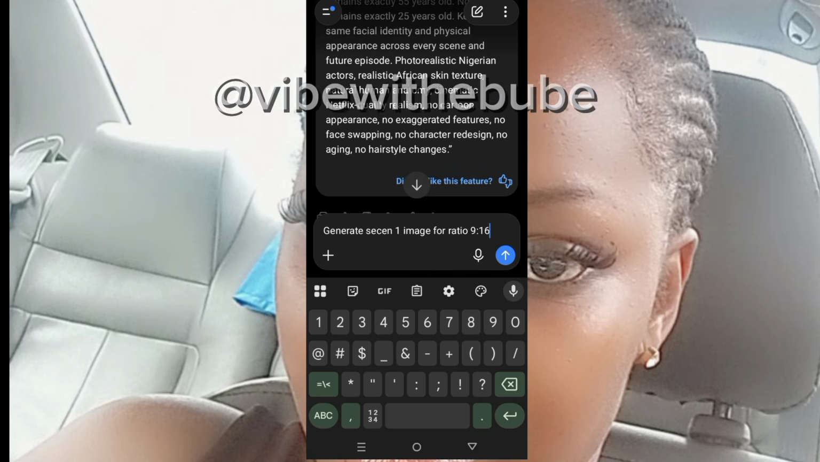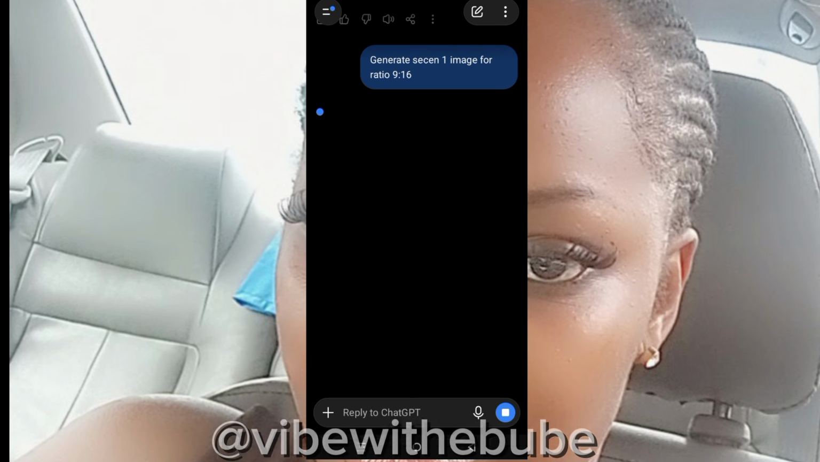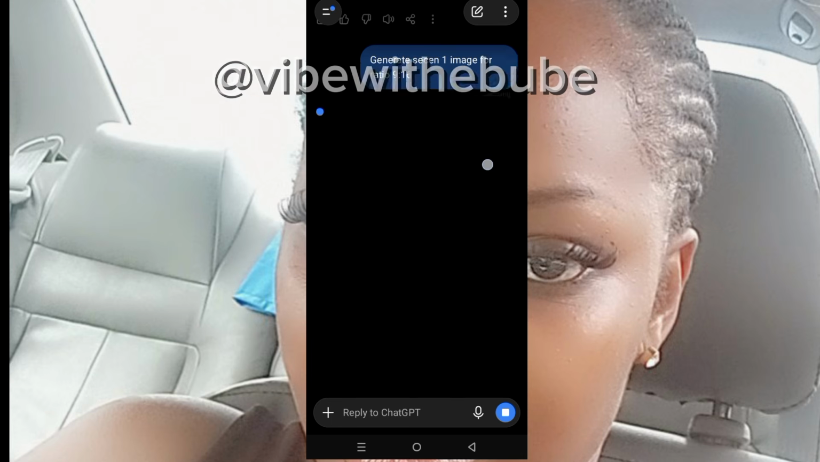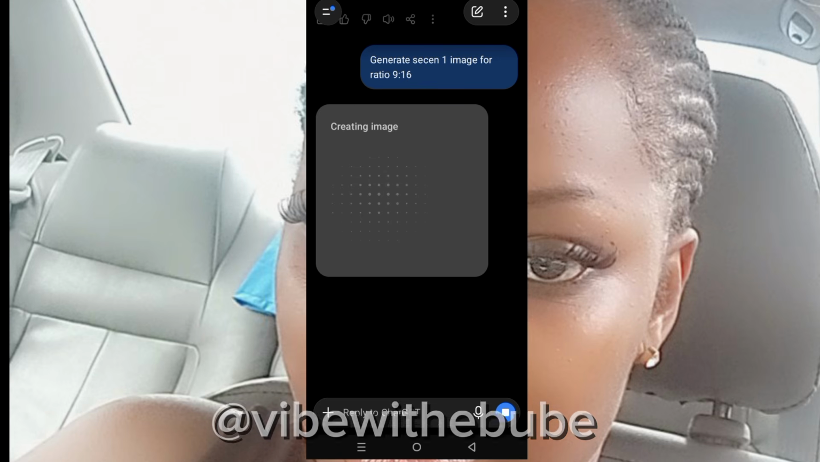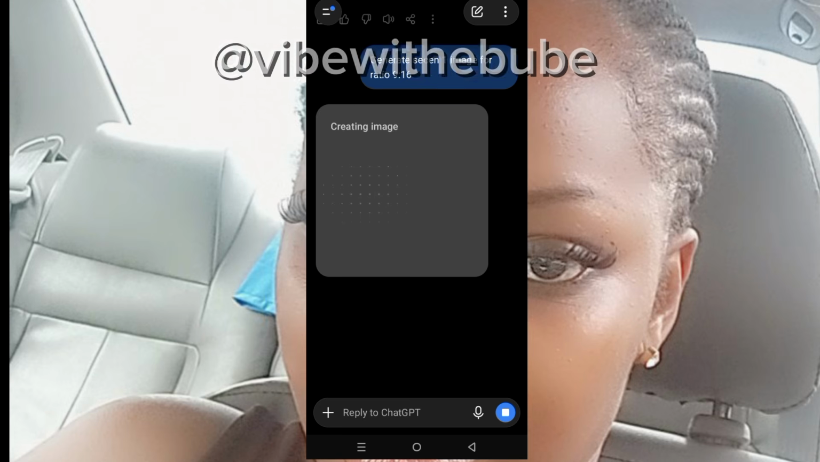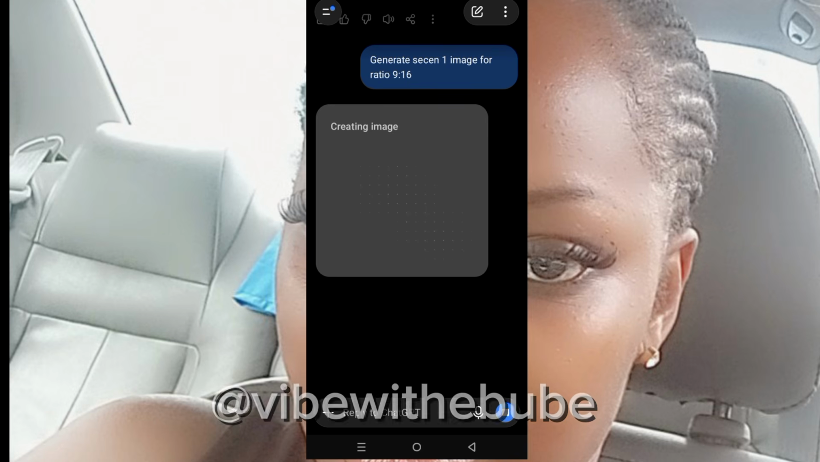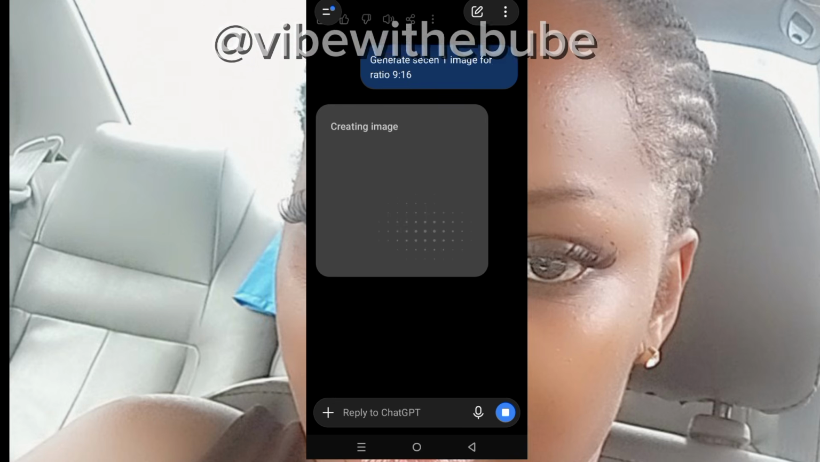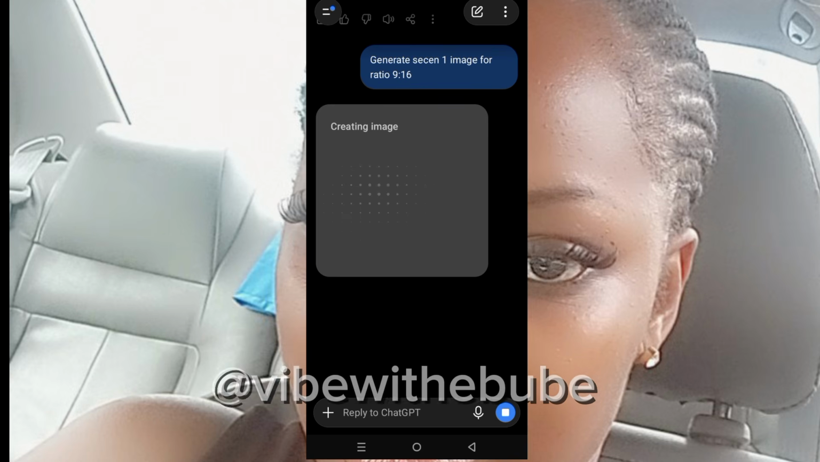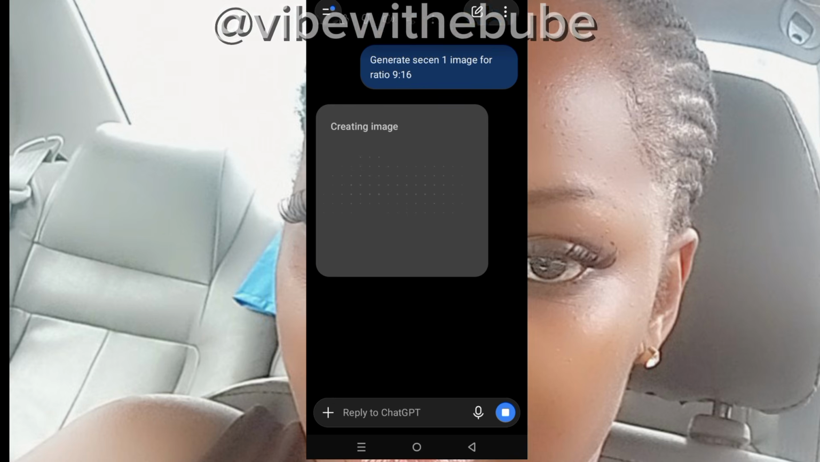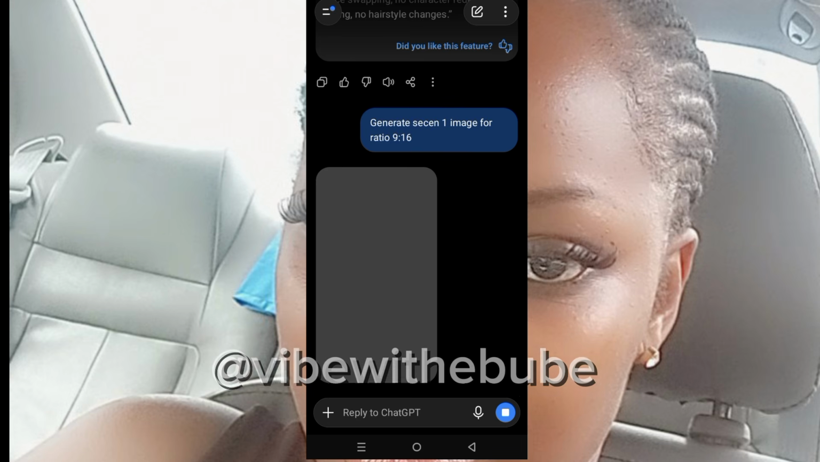Now you send it and give the app time for the image to generate. While we are waiting for our image to be ready, please don't combine your scenes. If you tell the app to generate scene one and scene two, it will give you scene one and scene two combined. Do you understand? Just generate them one after the other, one by one.